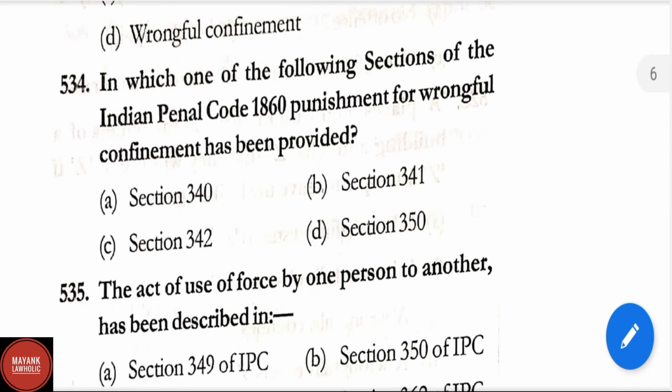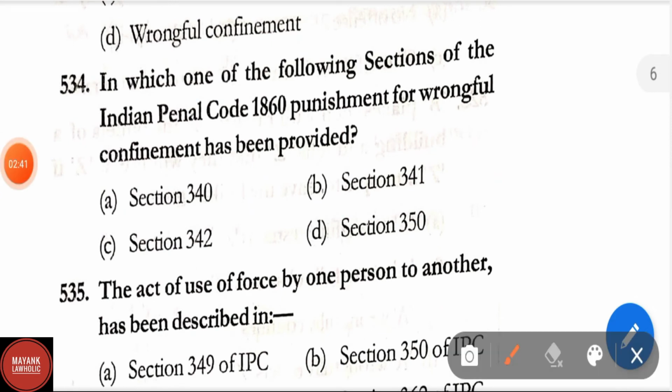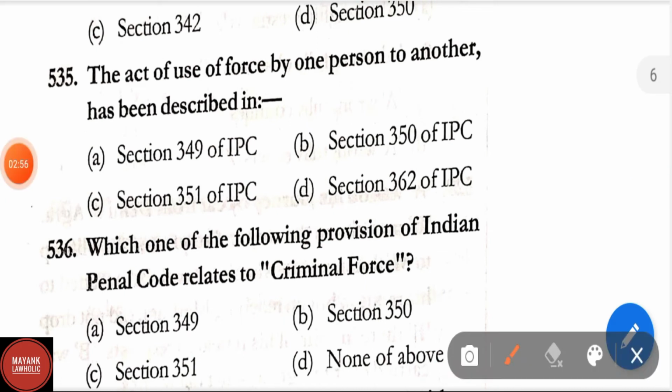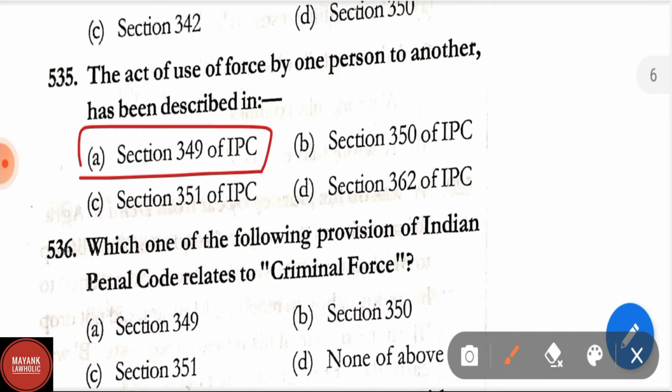Question number 534. In which of the following sections of IPC is punishment for wrongful confinement provided? Punishment for wrongful confinement has been provided in section 342. The act of using force by one person to another has been described in section 349, section 350, section 320, section 362, section 351. Correct answer is section A, section 349 of IPC. The act of use of force by one person to another has been described.